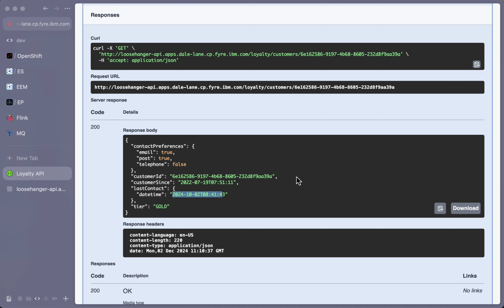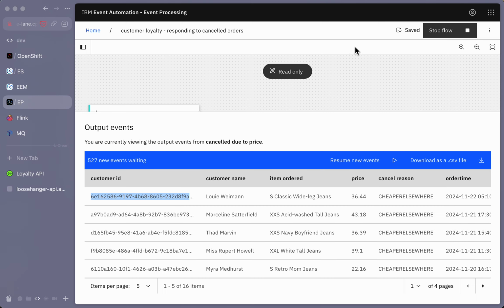So maybe we only offer some kind of discount to get someone to change their mind if they're a higher loyalty tier. We'll only reach out to customers who will accept marketing emails. Maybe we'll only reach out to customers where it's been a while since we last sent them something. This kind of reference data could help us decide how to process these events.